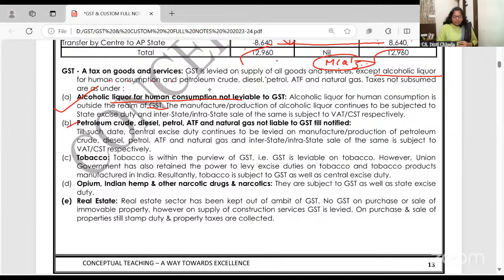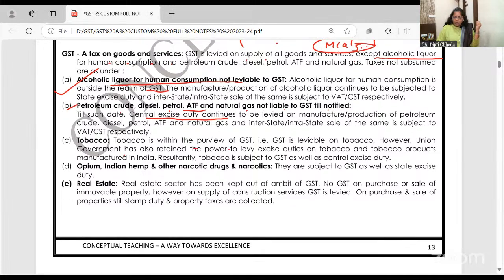Okay. Petroleum, diesel, crude oil, ATF, natural gas are not liable for GST. ATF is also a kind of fuel which is used by aircrafts. So on all this, till date excise duty is there, GST नहीं लगता है. ठीक है? Tobacco is within the purview of GST. But the union government has retained the power to levy excise duty on tobacco manufactured in India.